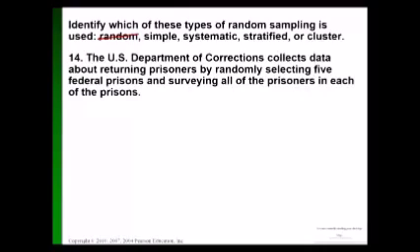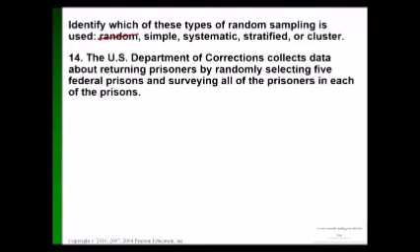The prisoners already are divided into groups. There's this prison and this prison and this prison and then this prison. If I was going to interview some people from every single one of the prisons, that would be what kind of sampling? No. Some from each. That's stratified.